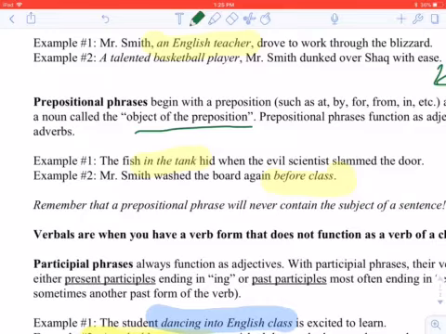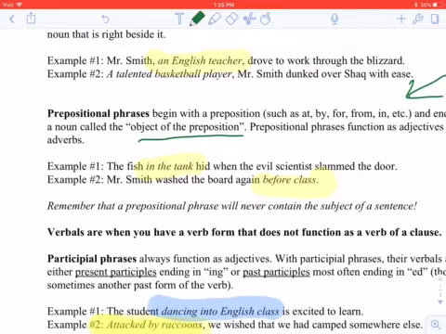For example, here in example number 1, in the tank is our prepositional phrase. It's providing more information about the fish. So the fish in the tank hid when the evil scientist slammed the door. That's providing more information there. It's describing the fish and saying which one. In example number 2, Mr. Smith washed the board again before class. Before is our preposition here. In both of these, we have our noun that is the object of the preposition.